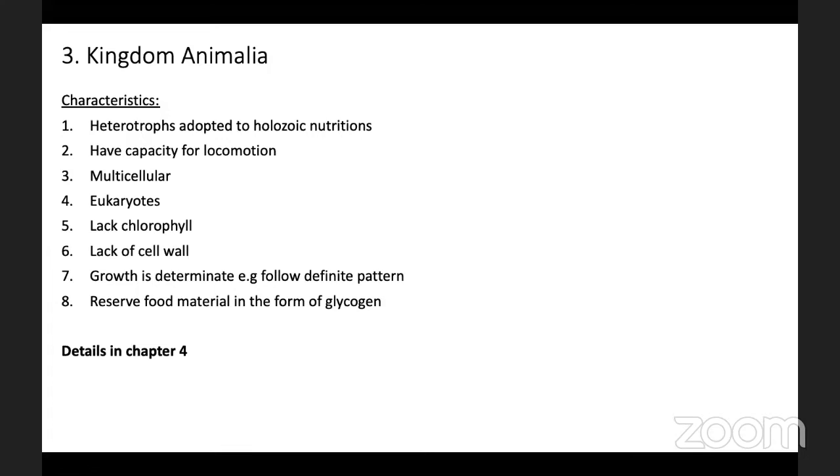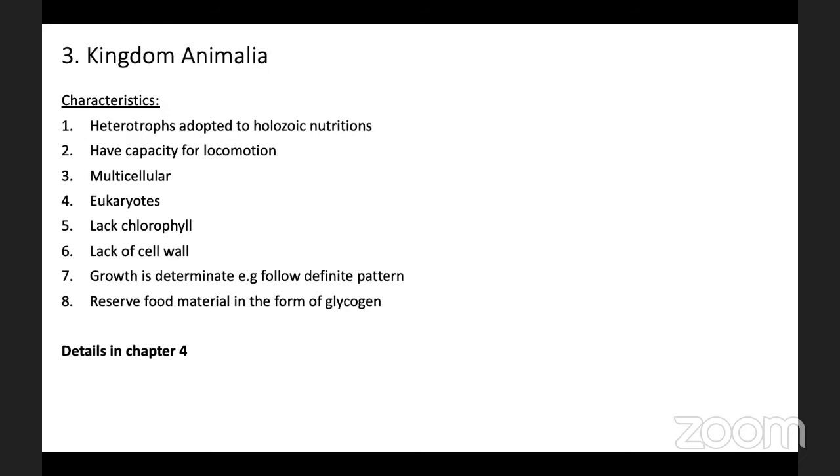The next kingdom, that is Kingdom Animalia. Kingdom Animalia has great diversity and includes animals which are heterotrophic in nature.